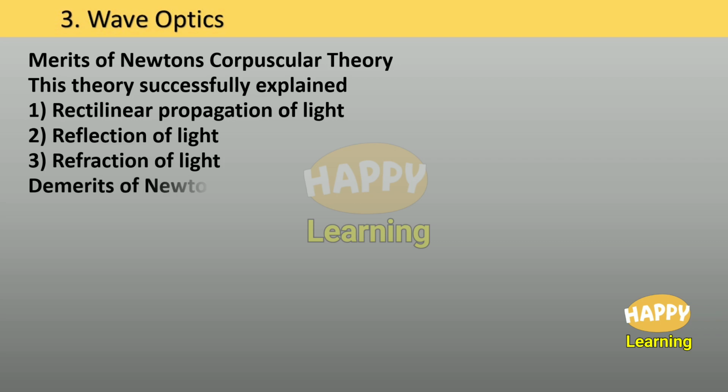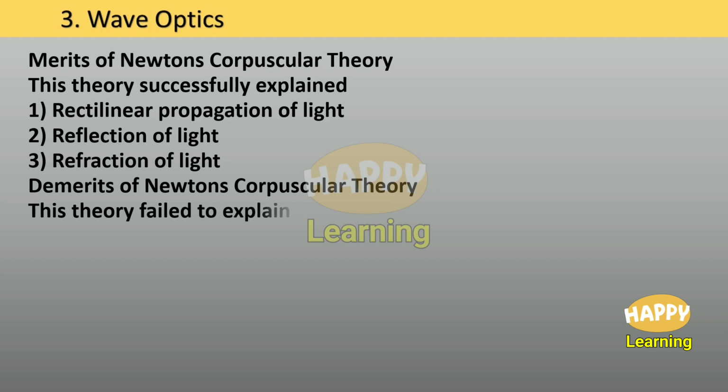Demerits of Newton's corpuscular theory. This theory failed to explain interference, diffraction, polarization.